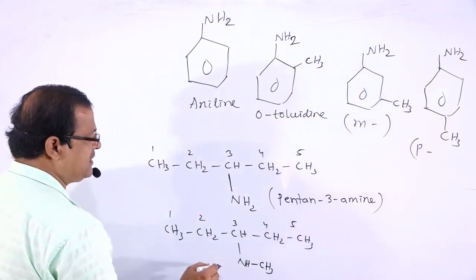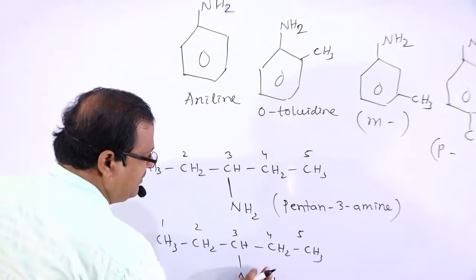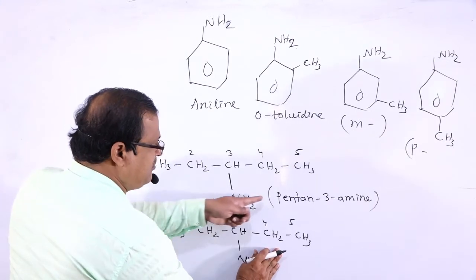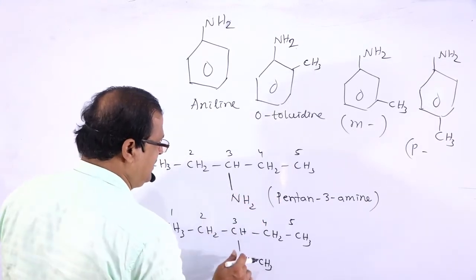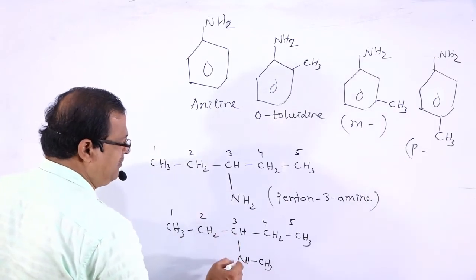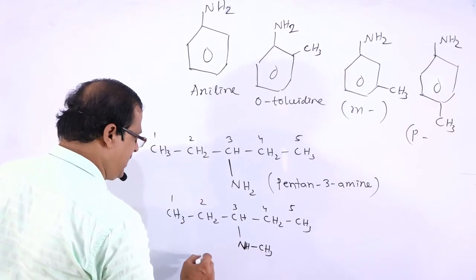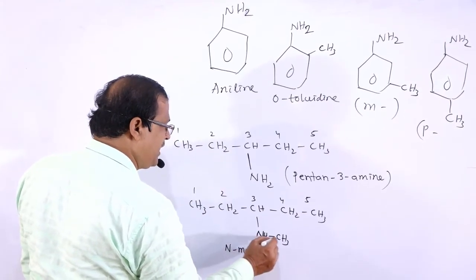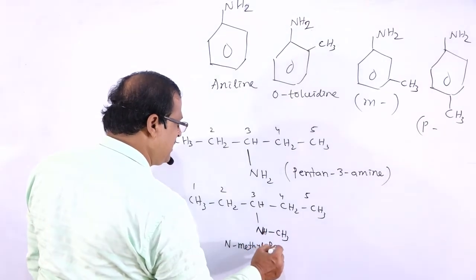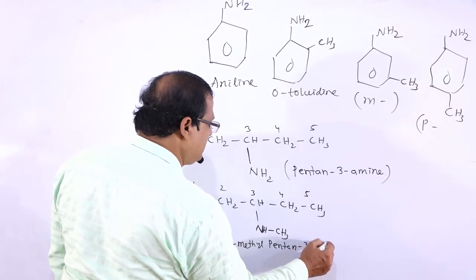Then it is named N-methyl. If this group is not there, then it is pentan-3-amine, with NH2. So from that pentan-3-amine, the nitrogen atom contains a methyl group: N-methyl pentan-3-amine.